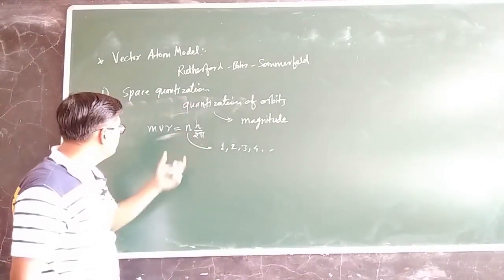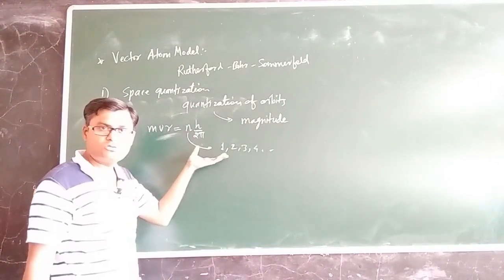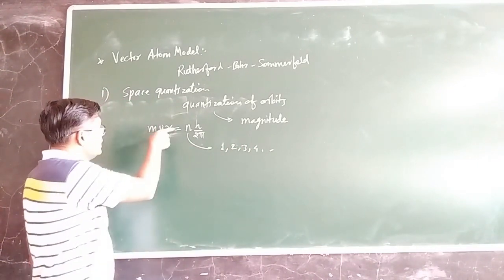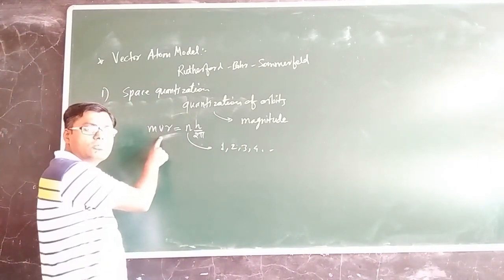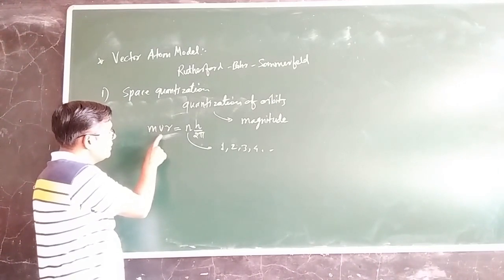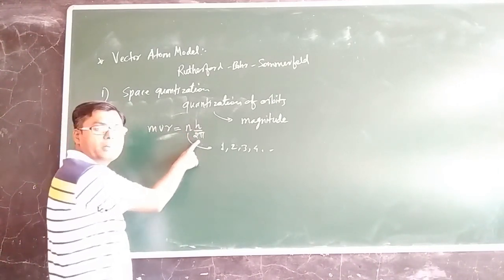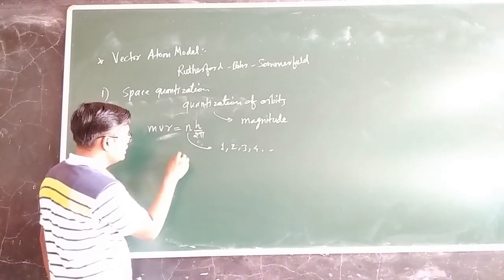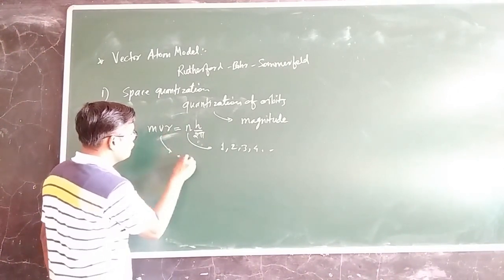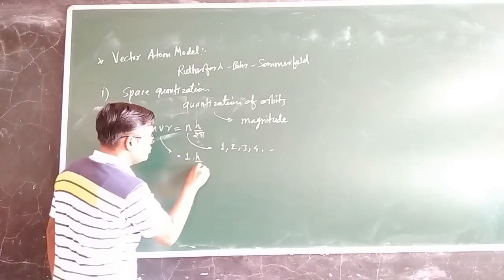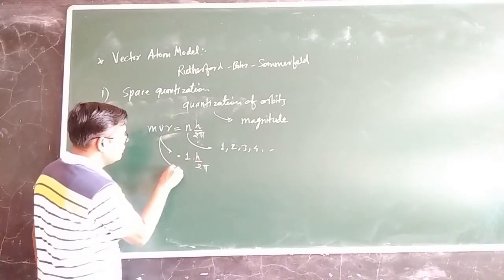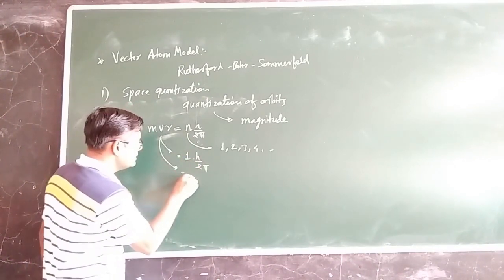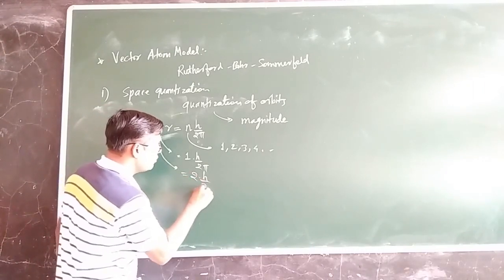What is the meaning of this quantization? The angular momentum of the electron in a particular orbit will be a multiple of h upon 2 pi only. If the electron is revolving in the first orbit, then the angular momentum will be 1 into h upon 2 pi. If it is in the second orbit, the angular momentum will be 2 into h upon 2 pi.